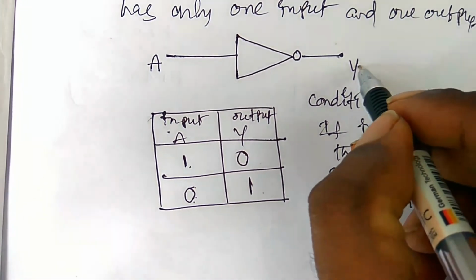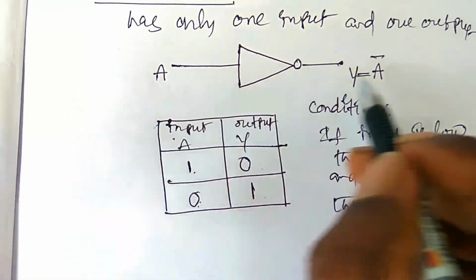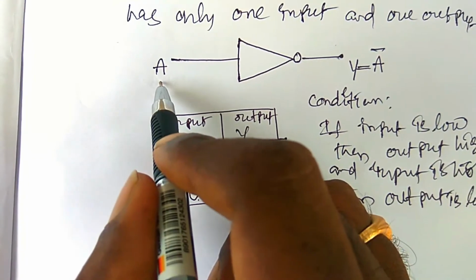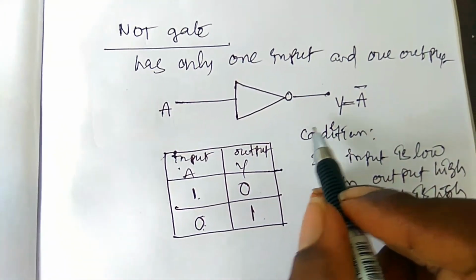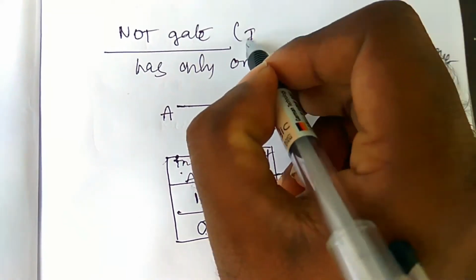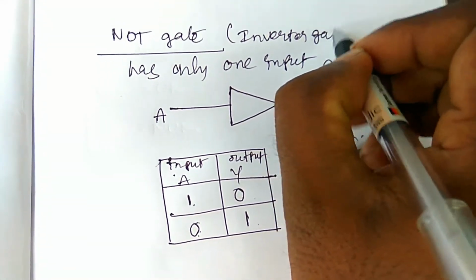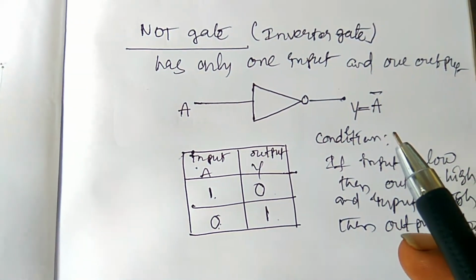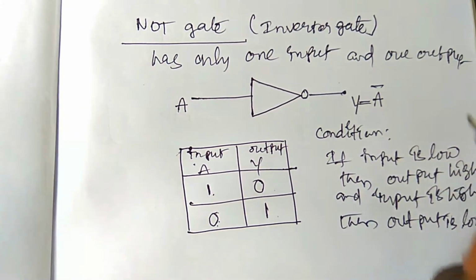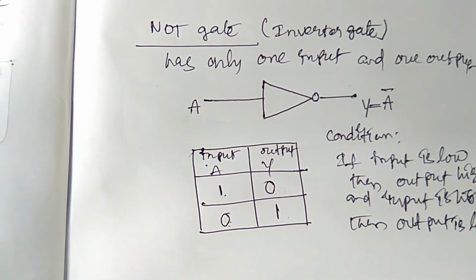Okay, input is high, output is low, input is low, output is high. So therefore Y is equal to A bar. If A is equal to 1, A bar is equal to 0. If A is equal to 0, A bar is equal to 1, reverse. So this can be called an inverter gate. Most important term, that is inverter gate. Inversion means low becomes high, high becomes low. That is the inversion.